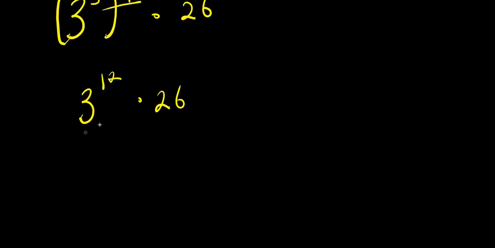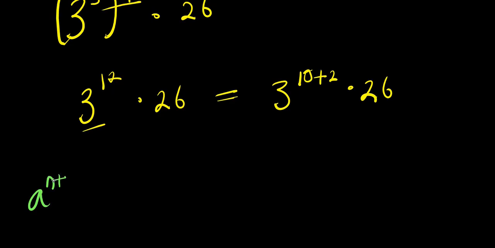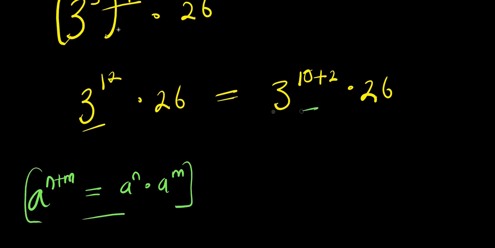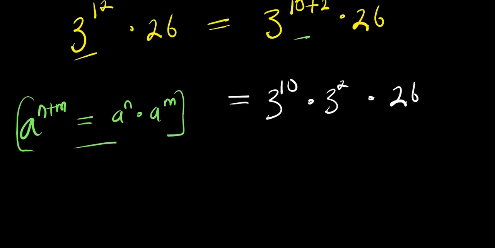To find the value of 3 power 12, I can express it as 3 power 10 plus 2, that is 12, times 26. Now, if you have a power n plus m, it equals a power n times a power m. Applying that here, I have 3 power 10 times 3 power 2 times 26. From here, we need to find the value of 3 power 10.